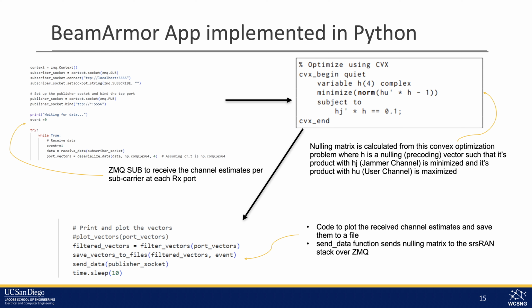So we implemented jammer monitoring, where we have basically a real-time matrix, where before the jammer turns on, when the jammer was off, we have the clean user data. When the jammer is on, we have the data which has both jammer and the user, and we use some optimization to extract the jammer channel and user channel separately, decouple them, and then create this beam nulling vector. So all this optimization we could do in our application with Python, and then finally send the beam nulling vector back to the srsRAN using our GMQ platform.